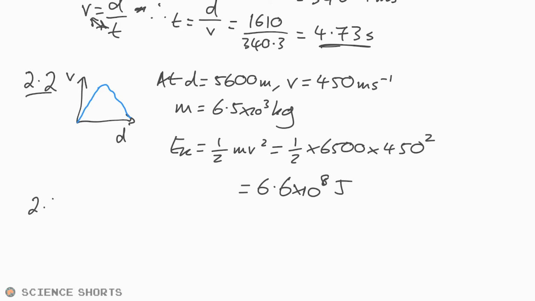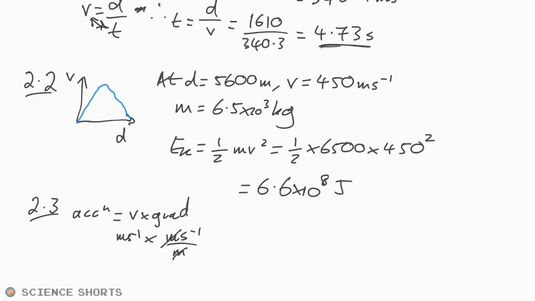Okay, 2.3. Oh, what do you know? We are going to have to actually find the gradient. Okay, so acceleration is equal to speed times the gradient of the line. Okay, I guess that makes sense, because let's just check the units. Meters per second times meters per second divided by meters.